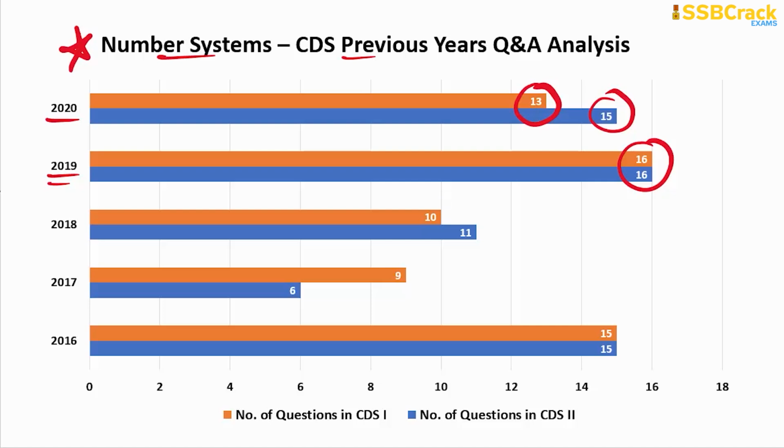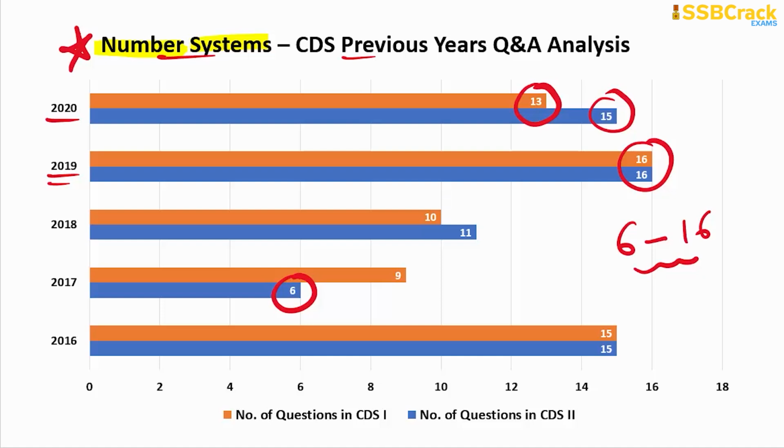And you can see the least number of questions so far occurred once, and that was 6 in number. So questions ranging between 6 to 16 can easily be expected on this important topic, the number system, which is the base of elementary mathematics. So this number system topic you have to prepare first when you begin the study of mathematics for your serious written examination.